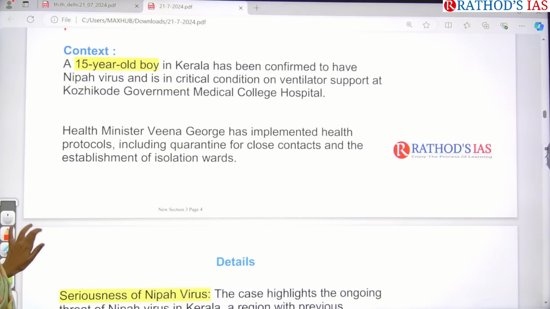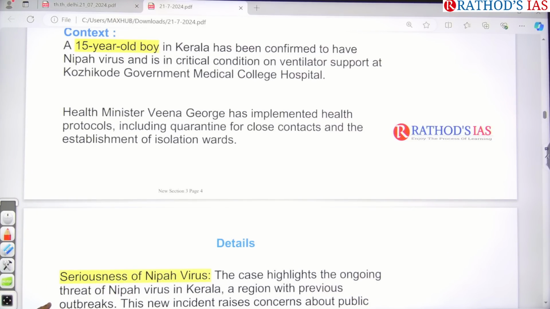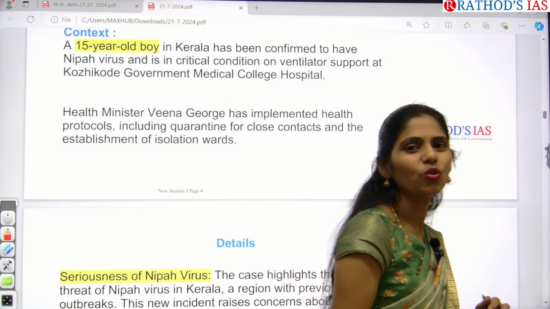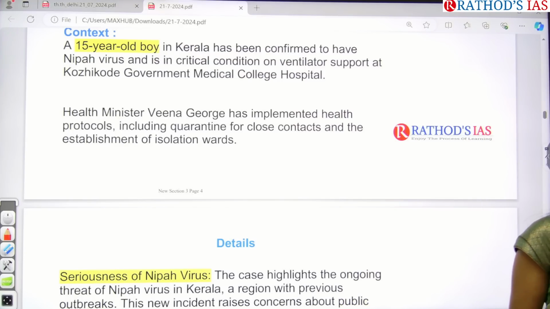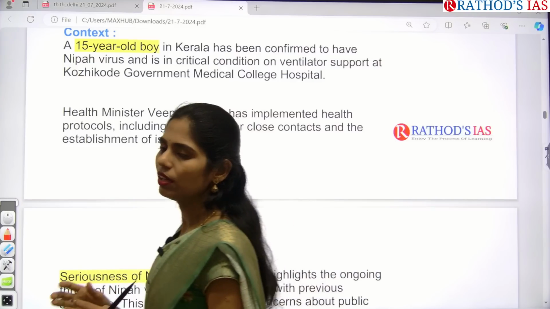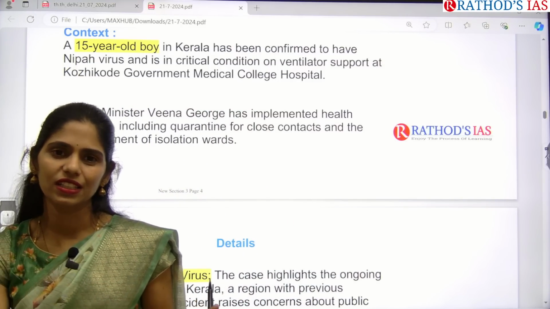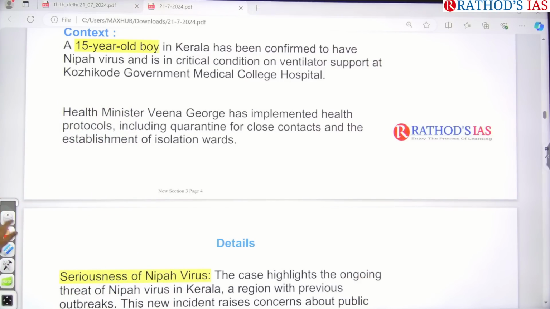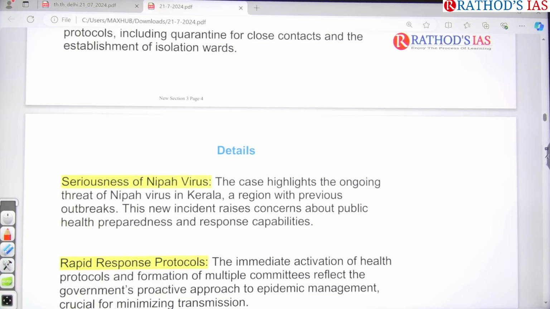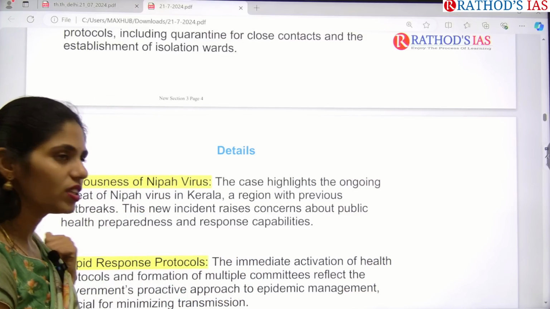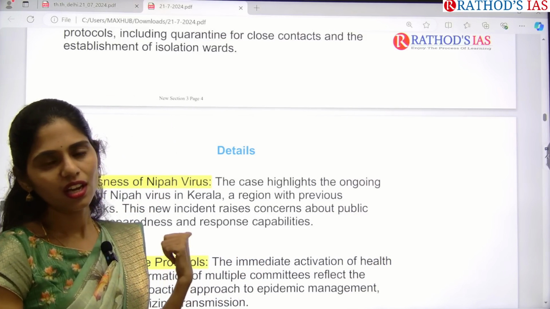Now the Health Minister of Kerala has implemented health protocols, and they have even started quarantine. So what is quarantine? We heard this word when COVID-19 was present in our country. We check whom that person met, and those people are kept under quarantine, meaning they should not meet other persons. They get isolated. That is called quarantine for the close contacts, along with establishment of isolation wards, because this virus also spreads very rapidly.